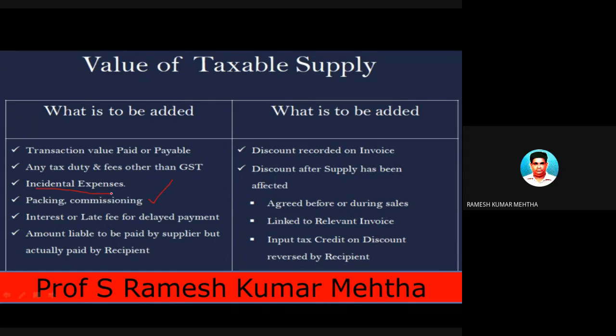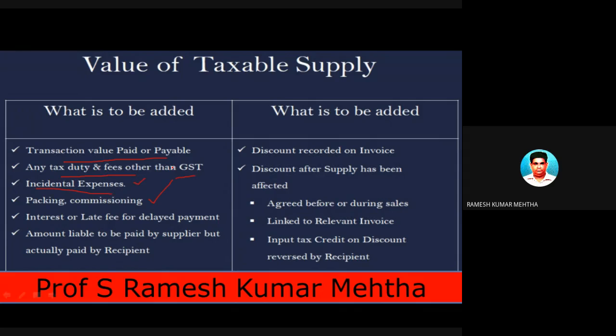Next one is other incidental expenses. Some incidental expenses which are incurred should be included. So in the transaction value, any tax, duty, and fees other than GST should be included. Any tax means any tax which is incurred, like for example, sales tax. Sales tax is there in GST, but assuming that some taxes are levied on the manufacturing of goods, for example, property tax or municipal tax.